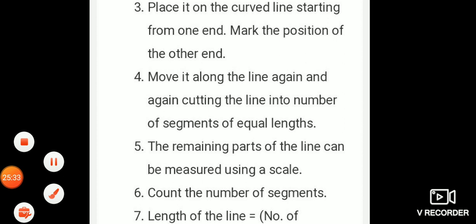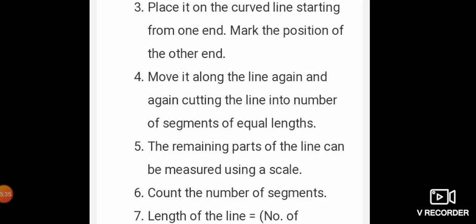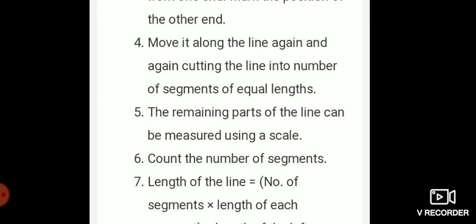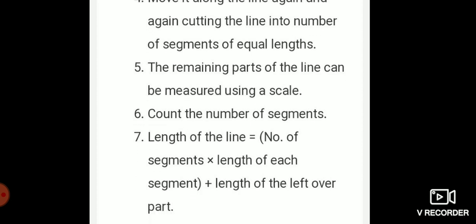The remaining part of the line can be measured using a scale. Count the number of segments.